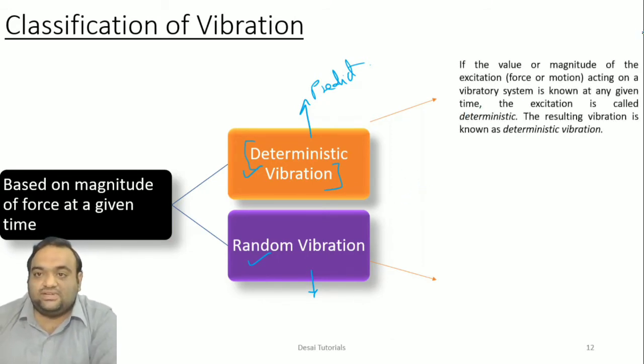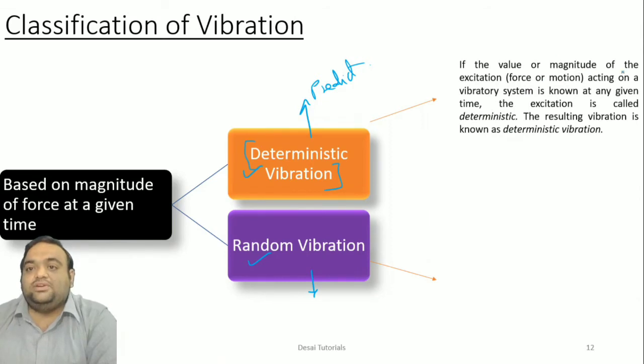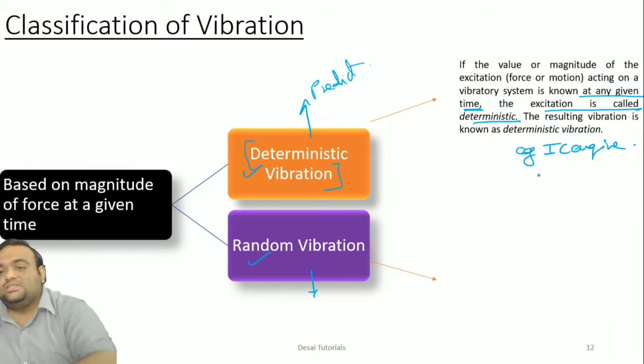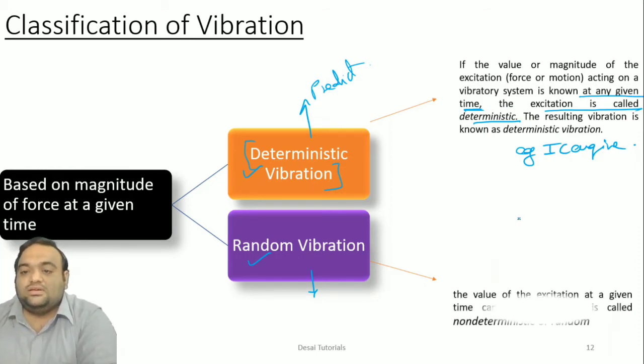So the textbook definition is: if the value or magnitude of the exciting force on a vibrating system is known at any given time, see here, it is known at any given time, then that excitation is called deterministic vibration. For example, an IC engine, we know, we have designed it, when it is going to take place. So those come under deterministic vibration.